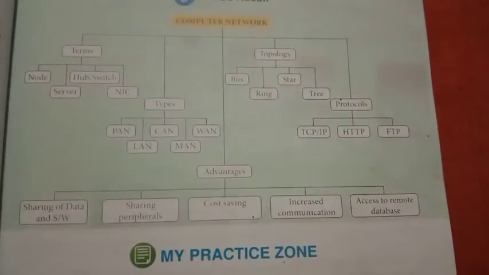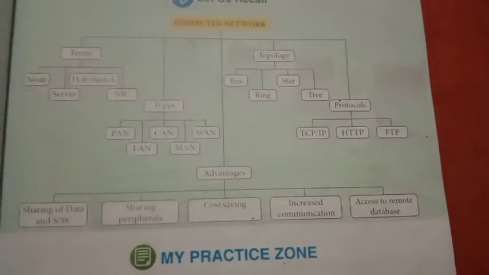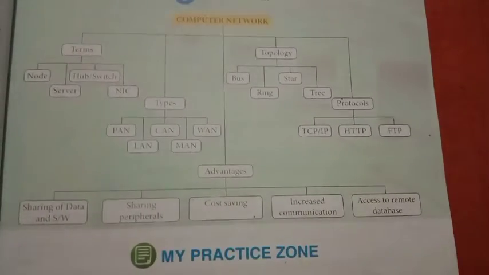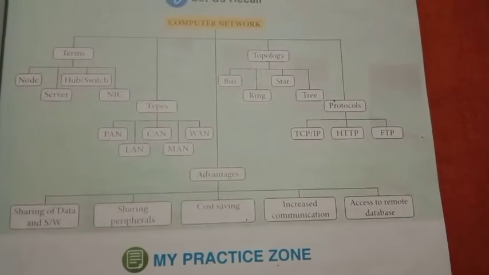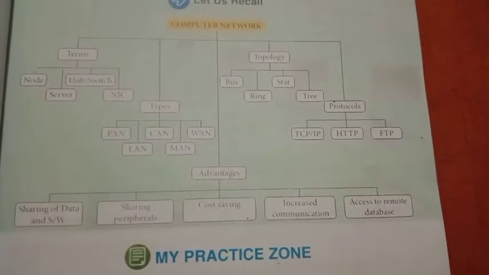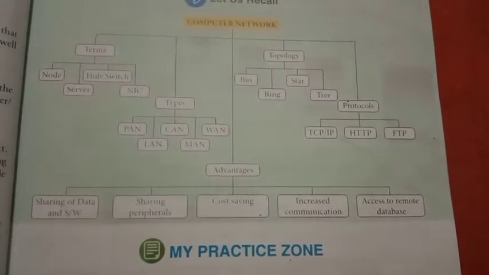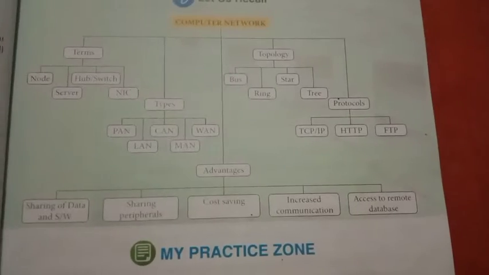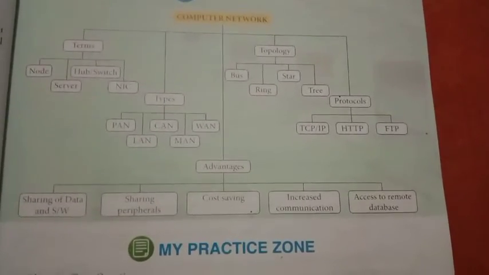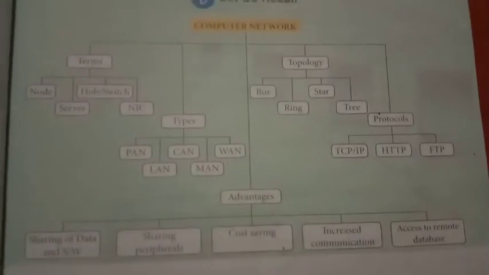Why are we using a computer network? Because of the advantages: sharing of data and software, sharing peripherals, cost saving, increased communication, access to remote databases. That's why we use the computer network.